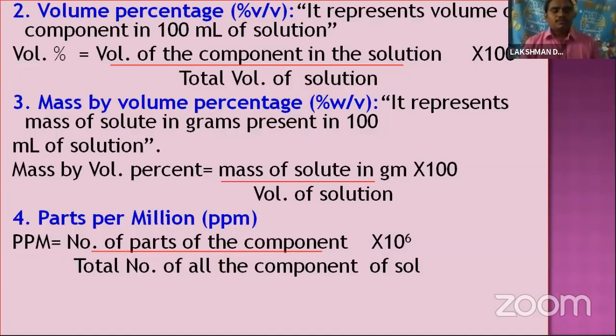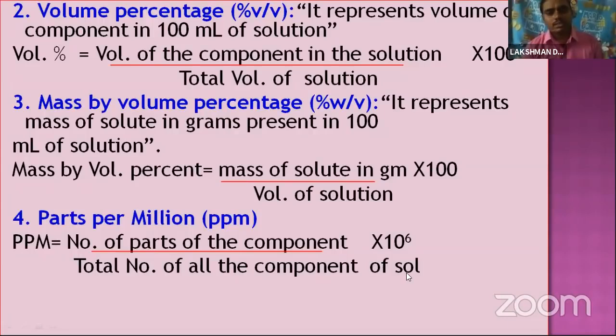Here we can observe the total number of all the components in the solution. The solution can be divided into, for example, 100 parts. So in this 100 parts, how many parts are there of this one component? Okay, got it? Once again, I will repeat.